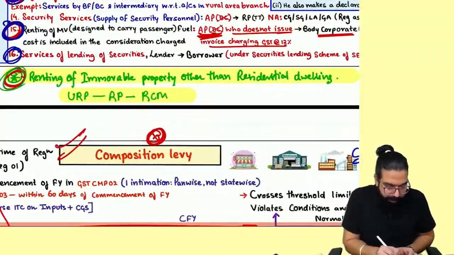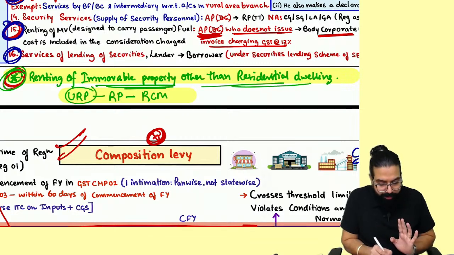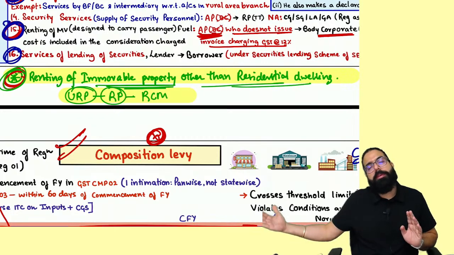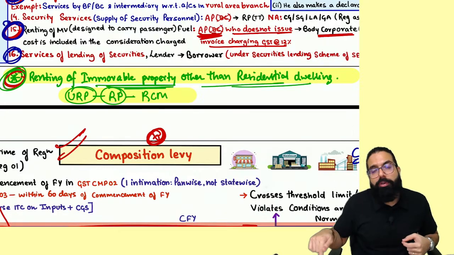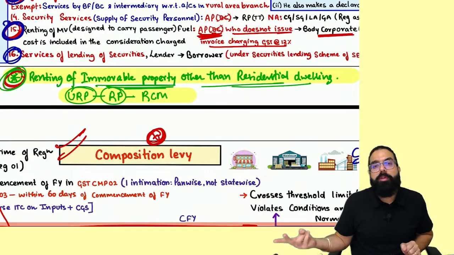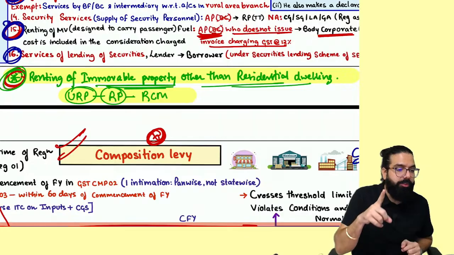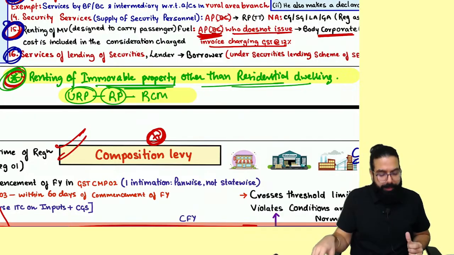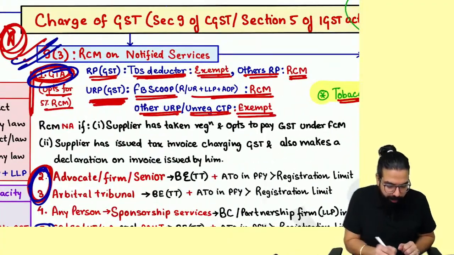Here, renting of immovable property other than residential property, whenever an unregistered person is giving it to a registered person. Now immovable property can be a building also. You don't imagine only building, it can be hoarding also, it can be any other immovable property given by an unregistered person to a registered person. Registered person has to pay GST under RCM. Remember this point, everyone. Done, sir. This point is clear.